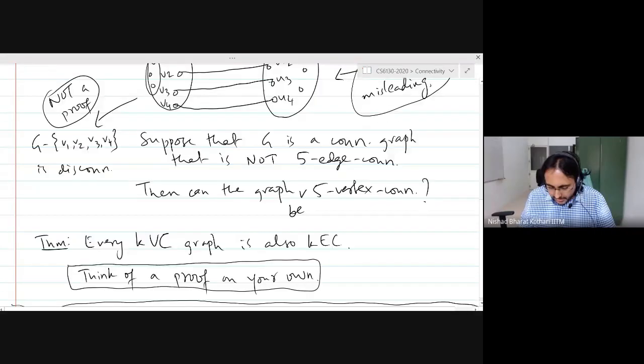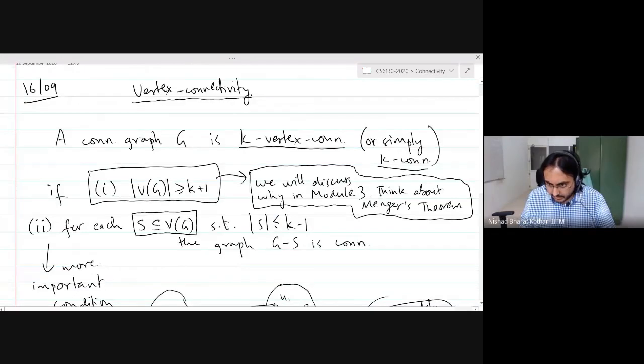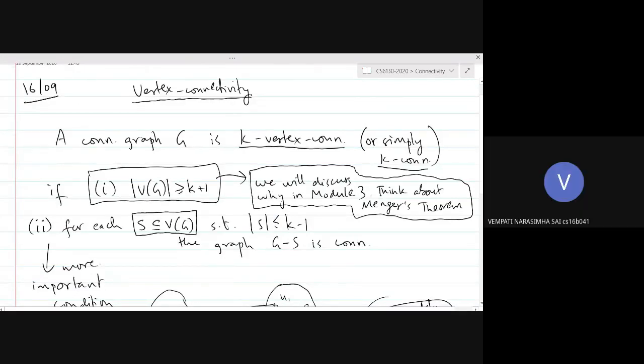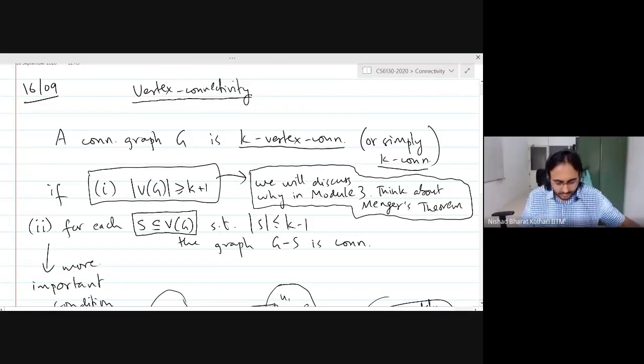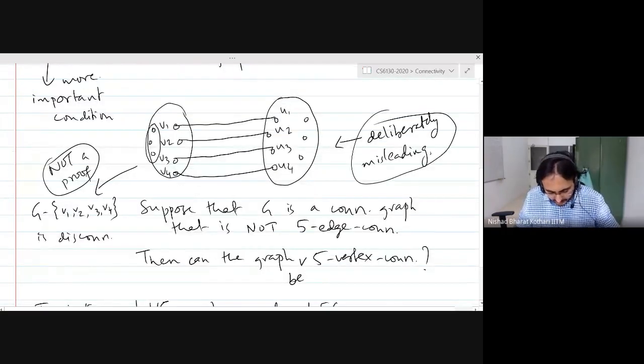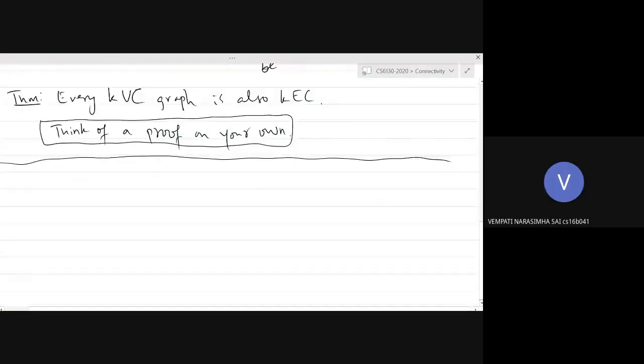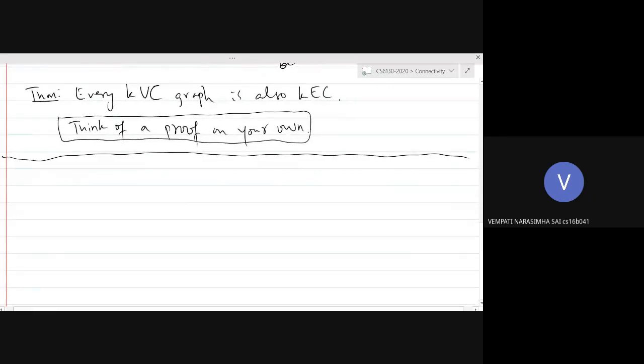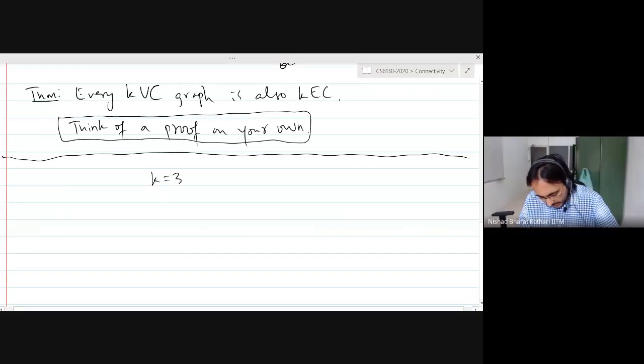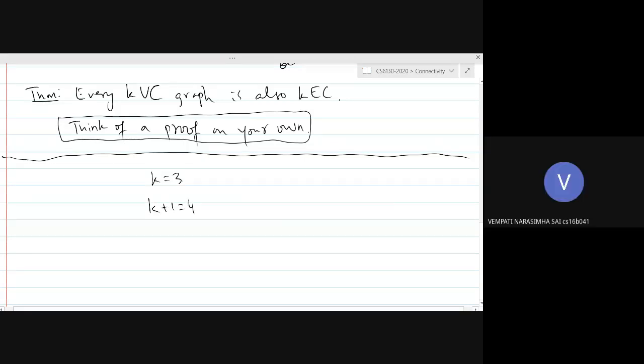Oh, are you by any chance thinking about Menger's theorem? I don't know what Menger's theorem is. I'm sorry, I'm not able to understand your question. Can you go over it again? Consider if we were to prove some graph as k vertex connected graph. Let's take an example of a graph with k plus 1 vertices. Let's say k equal to 3, and let me take k plus 1, well, it's 4. So you want to take a complete graph?